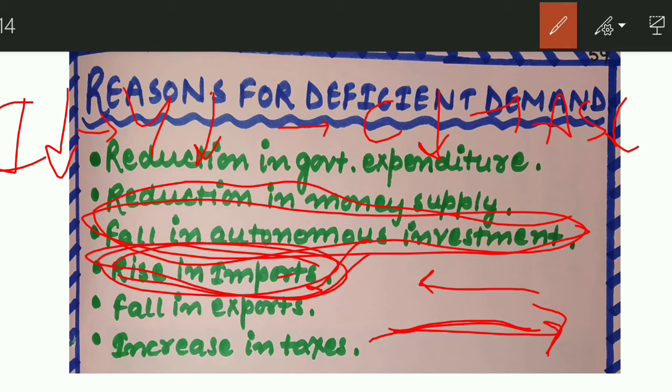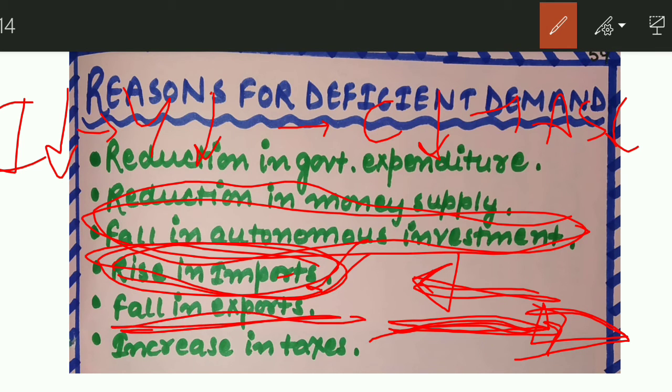Due to rise in imports, the money supply in the economy gets reduced because we are giving that money to the other nation, as we are buying more goods from that nation. And then fall in exports: we are not exporting anything, so we are not earning any money, hence there is deficient demand. There is less money supply in the economy.